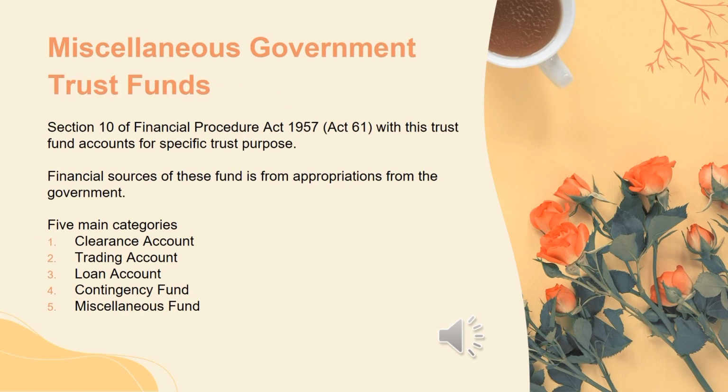Miscellaneous Government Trust Fund is established under Section 10 of Financial Procedure Act 1957, Act 61, with this trust fund accounting for specific trust purposes. Financial source of this fund is from appropriation from the government. The five main categories are clearance account, trading account, loan account, contingency fund, and miscellaneous fund.